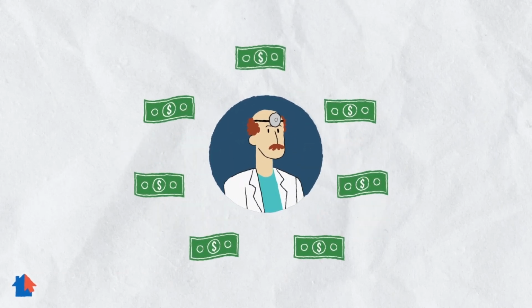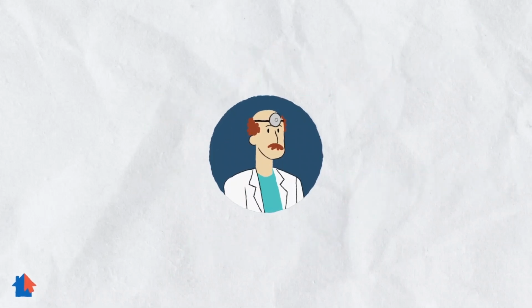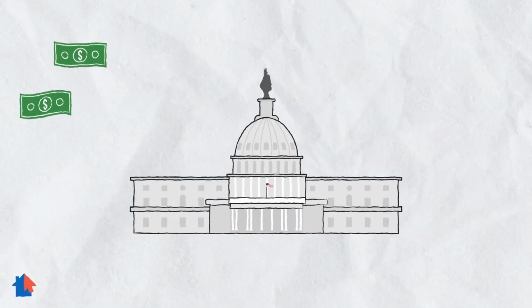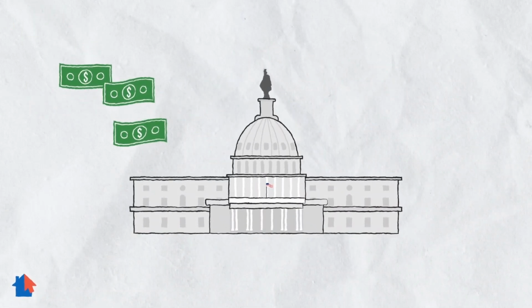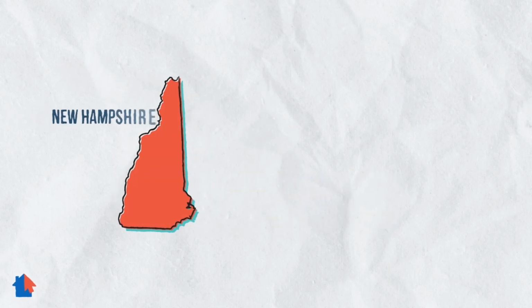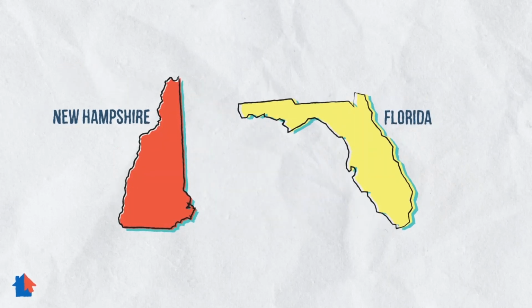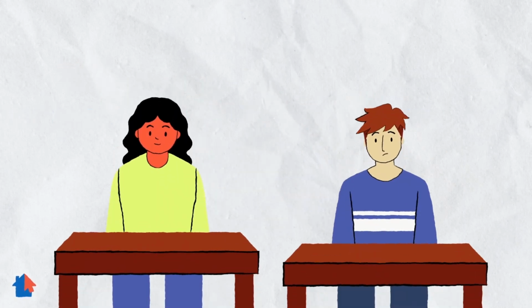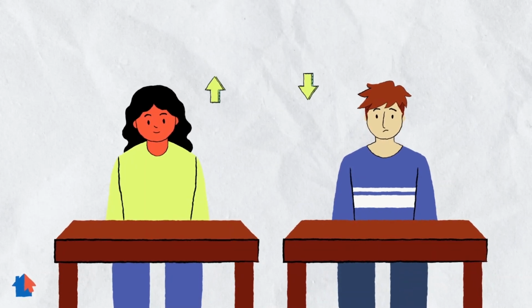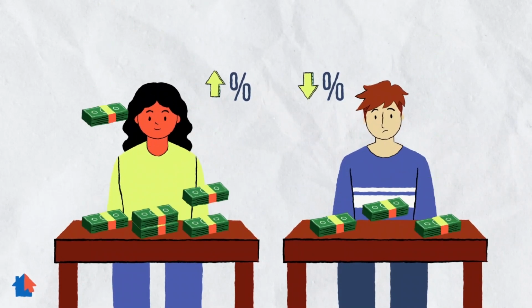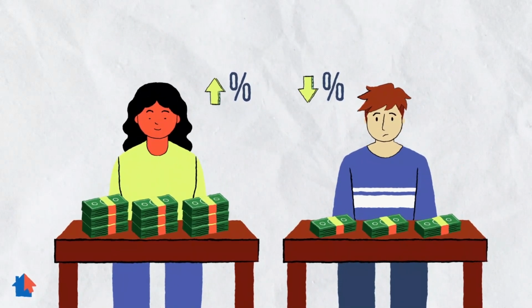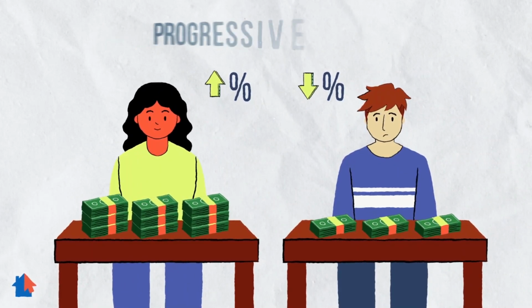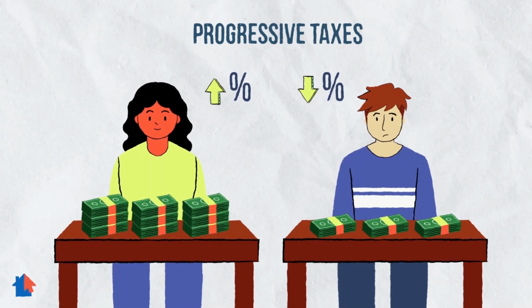Income tax. Income tax is a tax on what you earn, or your income. People pay income tax to the federal government and to most state governments. Some states, such as New Hampshire and Florida, do not charge income tax. The rate or amount of taxes depends on how much you earn and what your expenses are. People who earn more money pay a higher percentage of their incomes in taxes than people who have less money. This is known as a progressive tax.